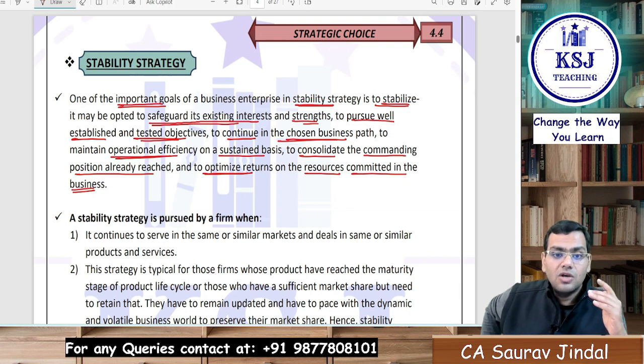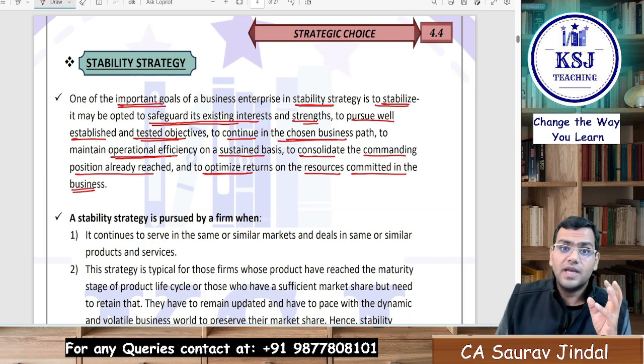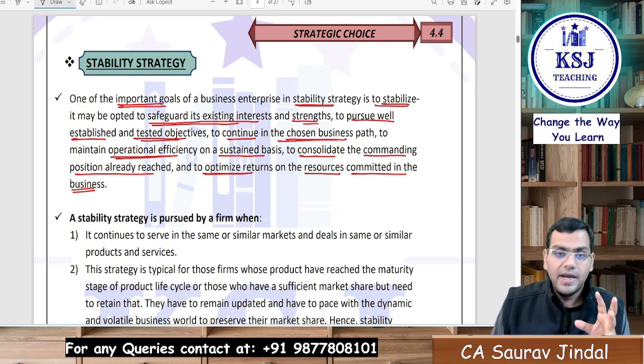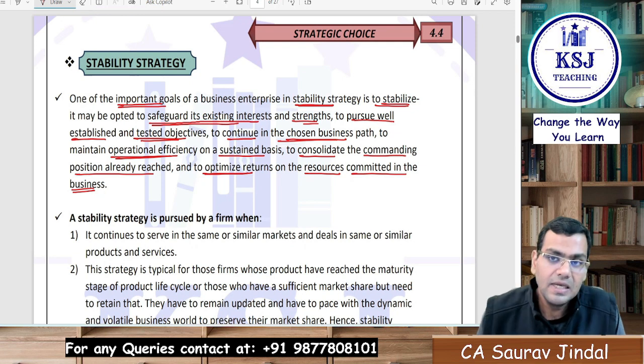You want your performance to be optimal, because when you are in the stability stage, when you are at the maturity stage, there is every threat that if your performance declines, if that is not an optimal performance, the competitors are ready to push you out of the market. So that is another thing. You have to keep a check that your performance is optimal. You are using your resources optimally, right? You are trying to safeguard your interest, your market share. That is what you are trying to do in the stability strategy.